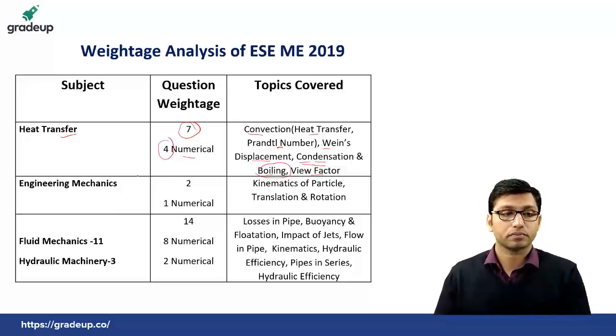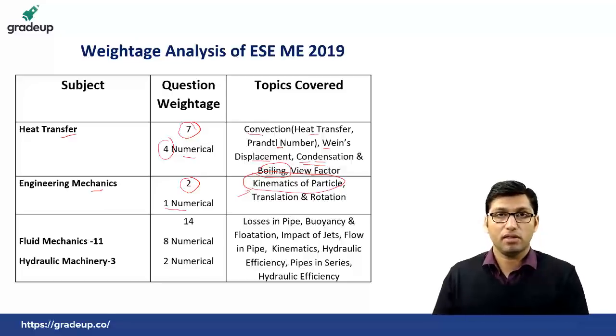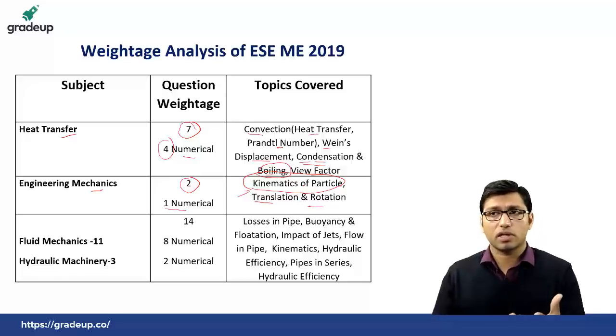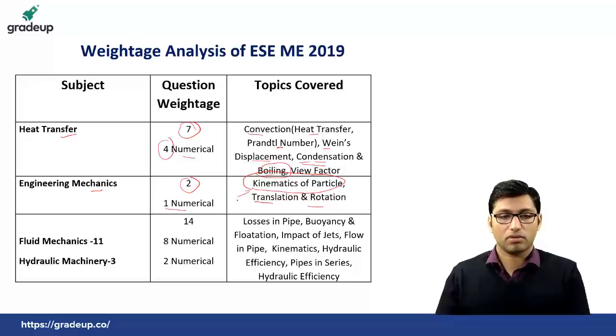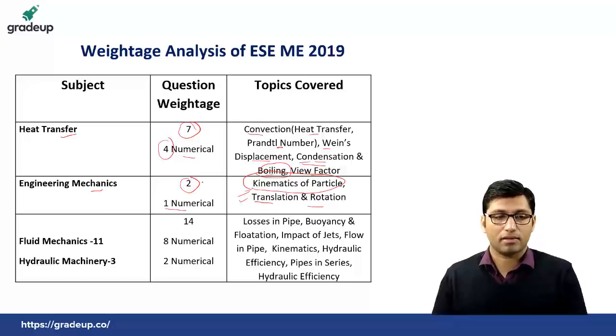From engineering mechanics, there were only 2 questions, 1 numerical from kinematics of particle, and the question was not that easy. You need to put a lot of time into solving the question. And from translation rotation, there was a theory question on translation rotation from a rack and pinion type question, in which you need to tell, if the rack is moving on the pinion, whether it will be a translation motion or rotation motion. Okay, so this was a question from engineering mechanics.